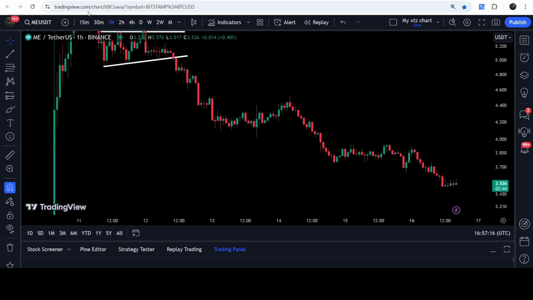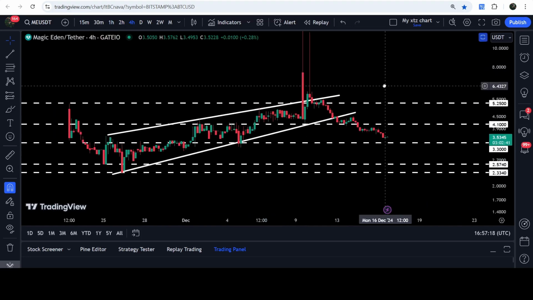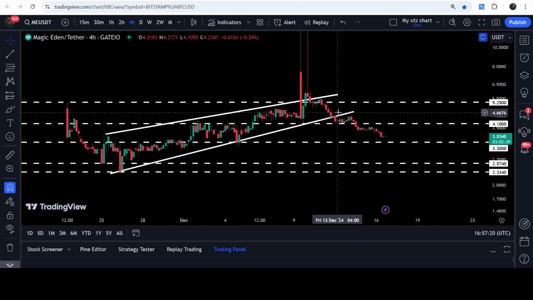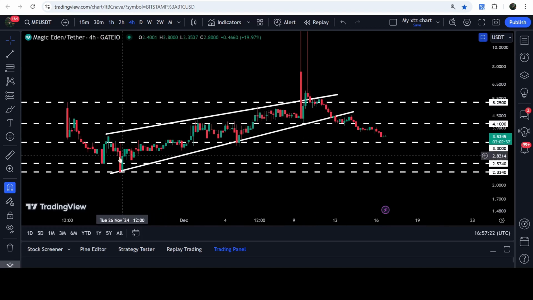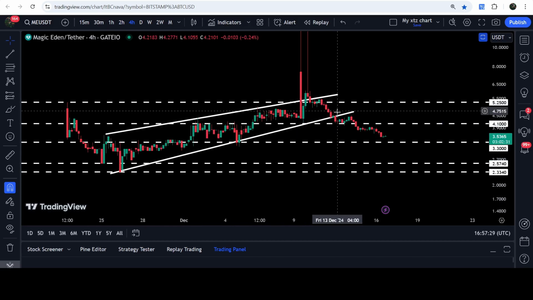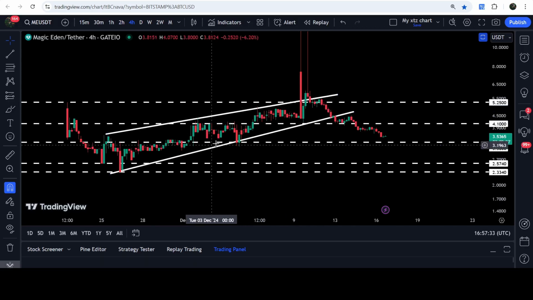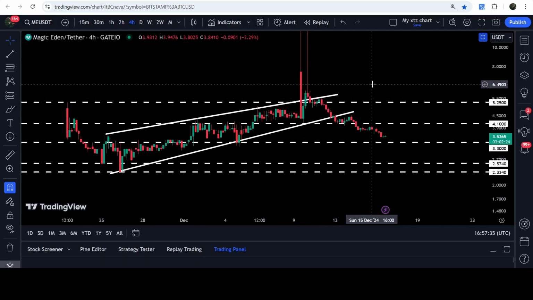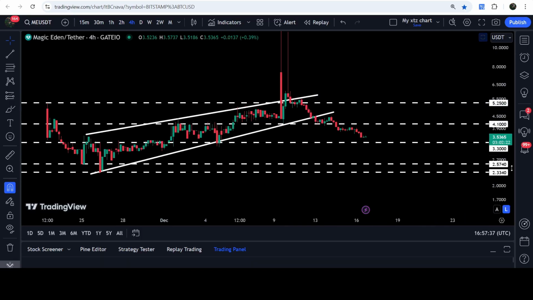And during this drop on a 4 hour time frame chart, Magic Eden has also broken down this rising wedge pattern. You can see that it was nicely moving to the upside inside this wedge, forming higher highs and higher lows. But now after breaking down the support of this wedge, the trend is getting reversed from the uptrend to the downside. And in today's video, we will also analyze this breakdown.